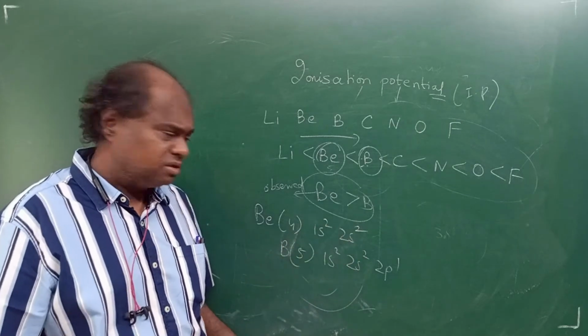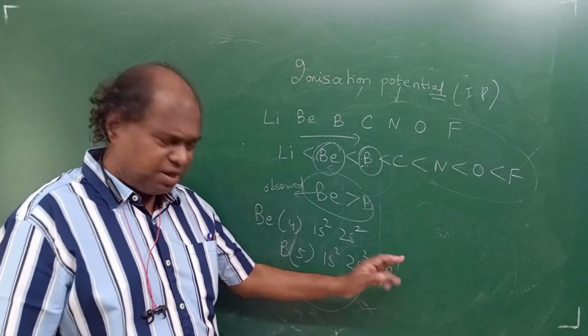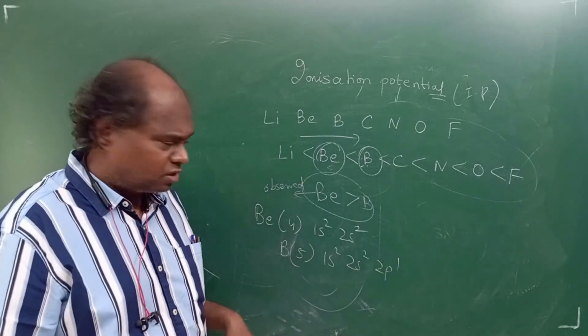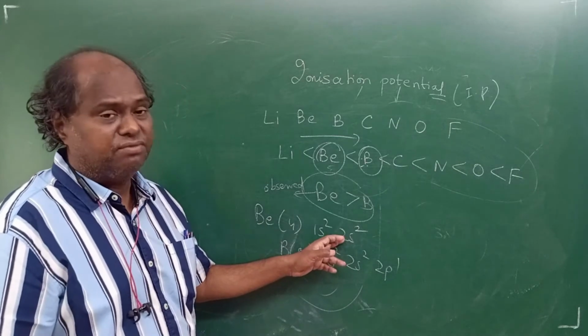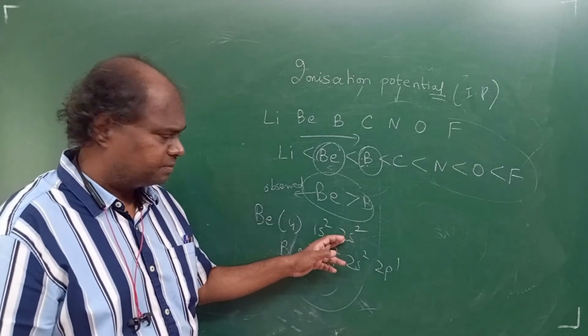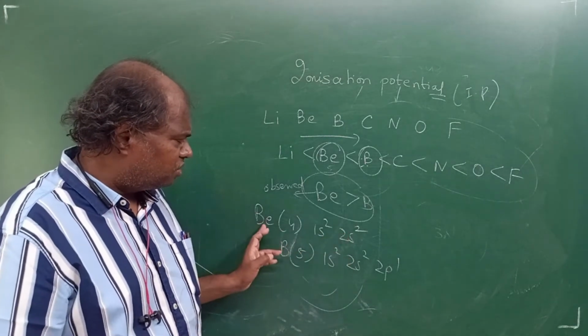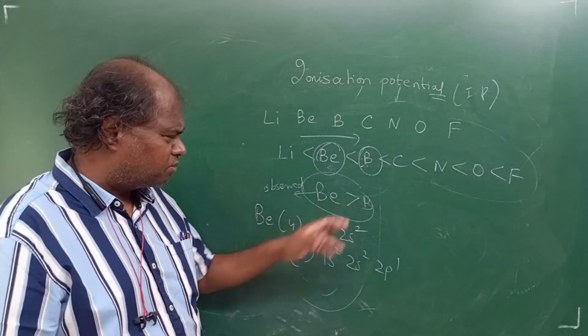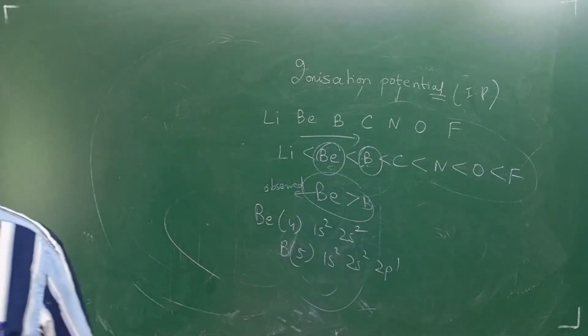So for two reasons it is easier to remove from boron: the p electron can be removed easily, and beryllium's 2s2 is completely filled. That's the reason why beryllium is tough to remove compared to boron. Students, I hope you're getting this. Very, very important.